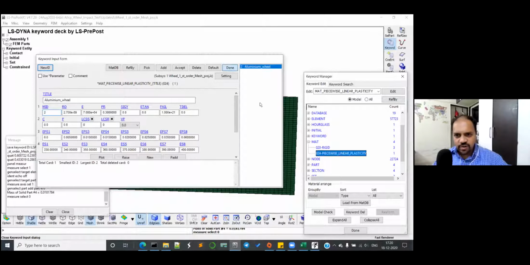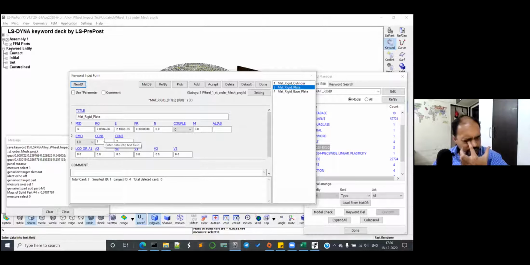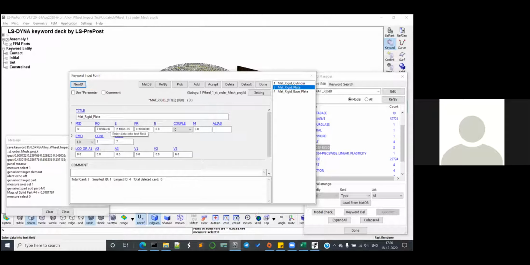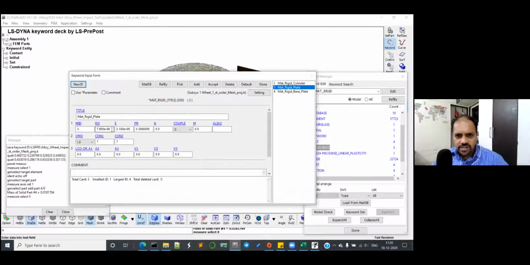So rigid plate, can you just check that? The third part, number 3. Yeah. And what about the rigid base plate? I think I've given this as the loading plate. That is also fixed in all directions. Maybe that's right. No, but that's not going to cause this problem. Can you see this 10 to the power 6? Why is it 10 to the power 6? The same density, E power minus 6. Why is it 10 to the power minus 6?